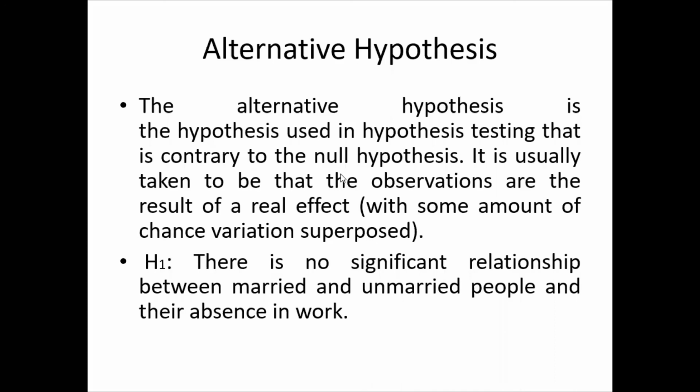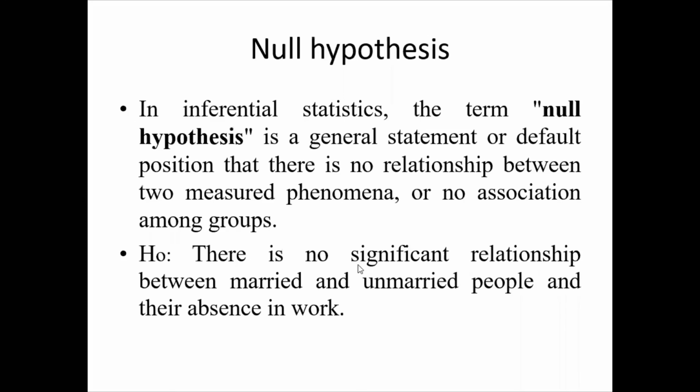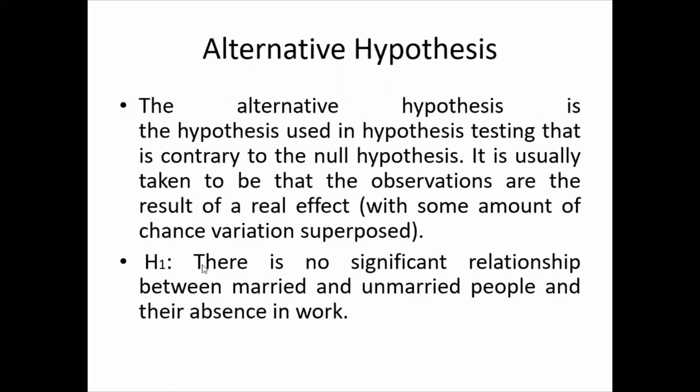Same example, how can we write the alternative hypothesis? In the null hypothesis we say there is no significant relationship, but here we should write: there is a significant relationship between married and unmarried people and their absence in work. Simply, we should eliminate the word no. So that is the alternative hypothesis.